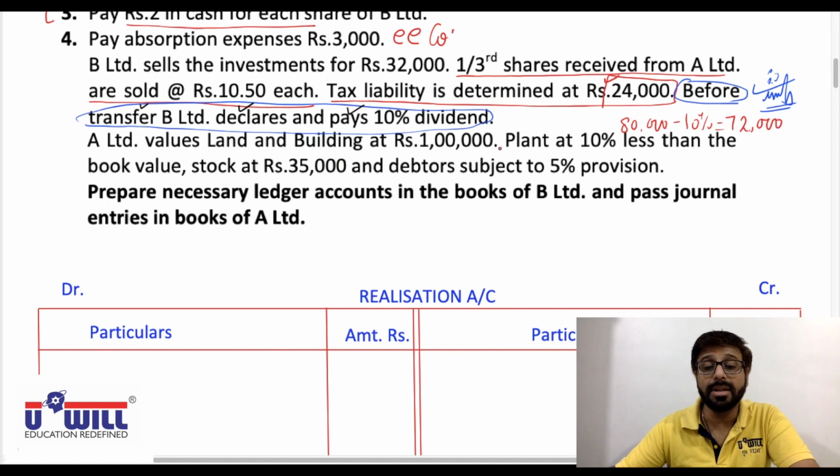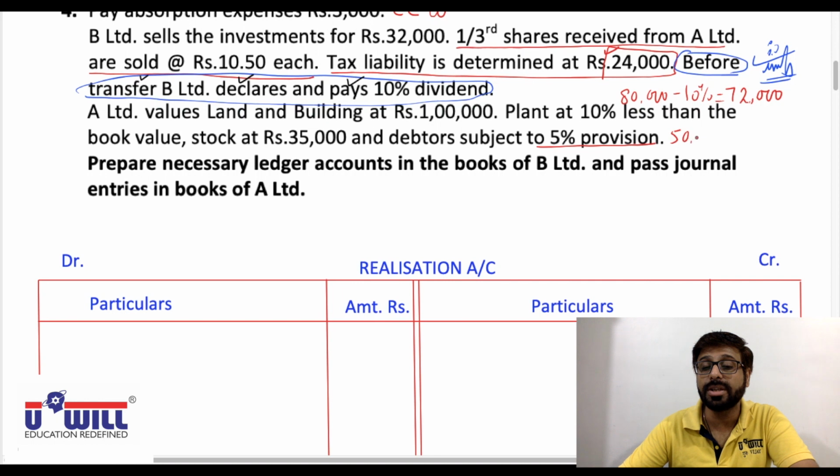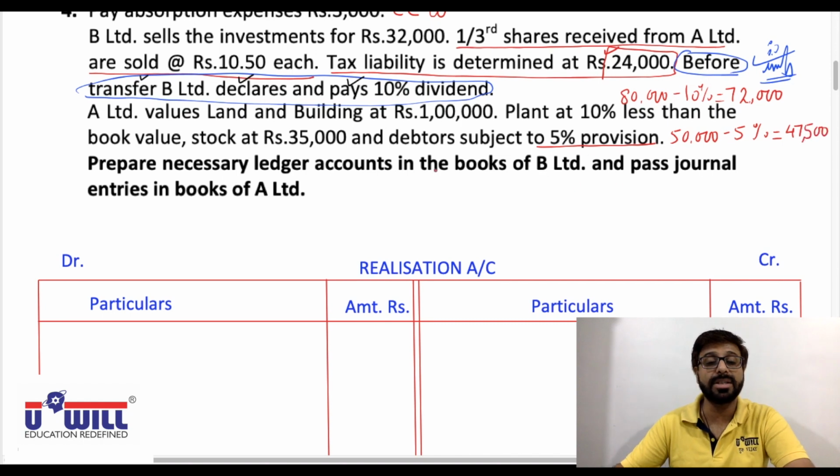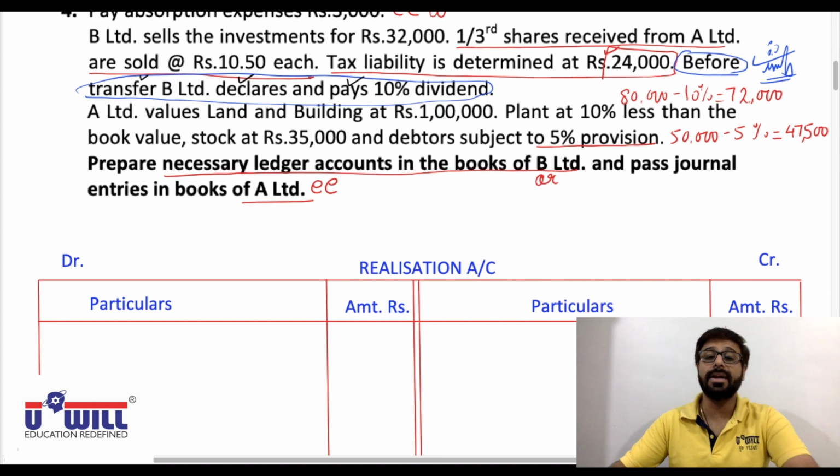Stock 35,000. Debtors subject to 5% provision. So debtors are also 50,000 subject to 5% provision, means 50,000 minus 5%. The debtors would be 47,500. Okay, debtors agreed value will become 47,500. Prepare necessary ledger accounts in the books of B Limited and pass journal entries in the books of A Limited. B Limited means transferor company necessary accounts, and A Limited means transferee company, only journal entries are asked.